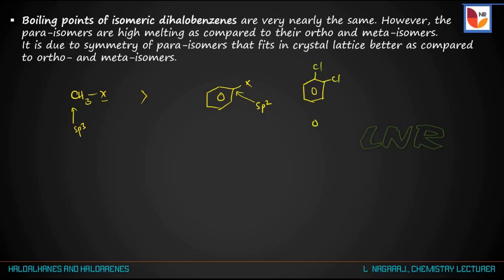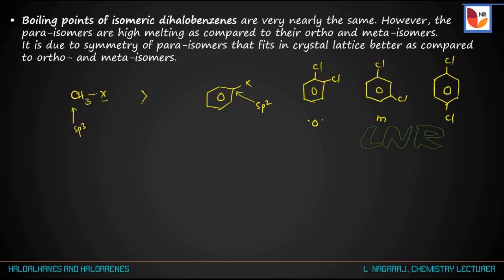So this compound is called ortho dihalo compound or ortho dichlorobenzene, and for meta the two halogen atoms are present at the meta positions. So it is represented as meta, and for para the two halogen atoms are present at the para position.